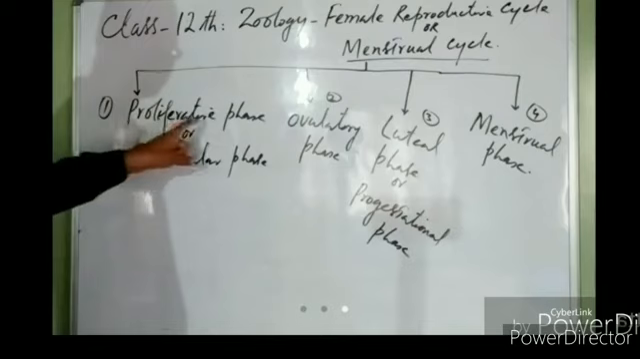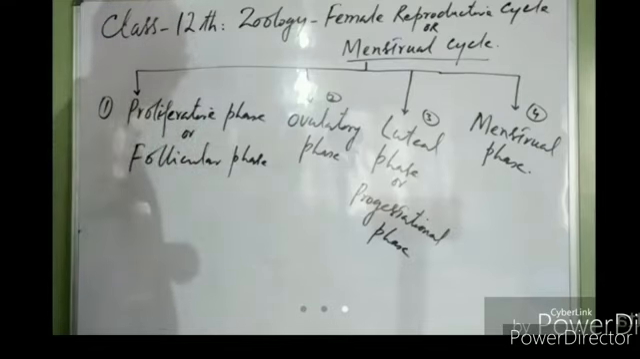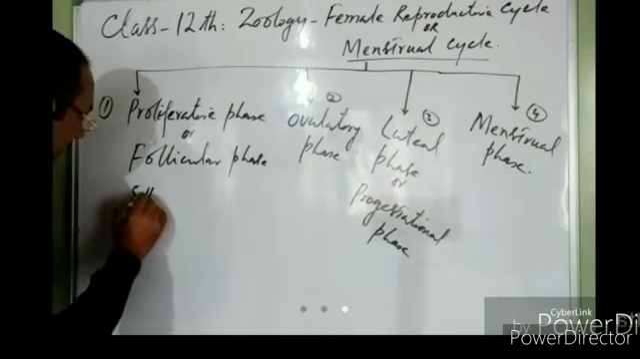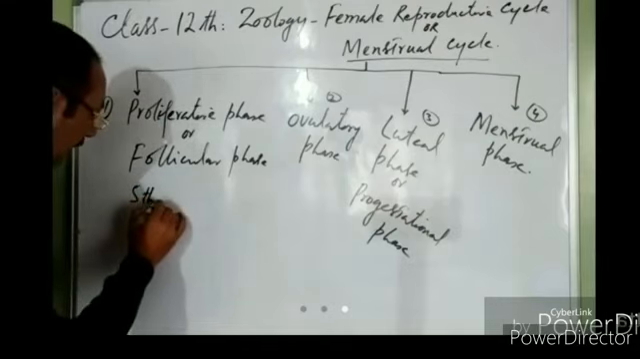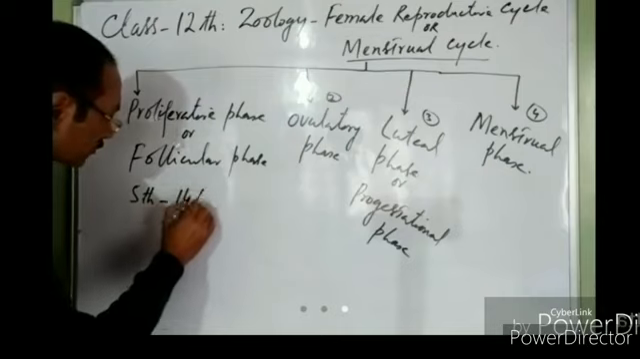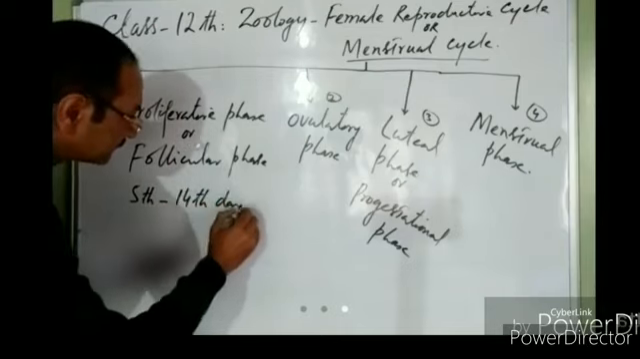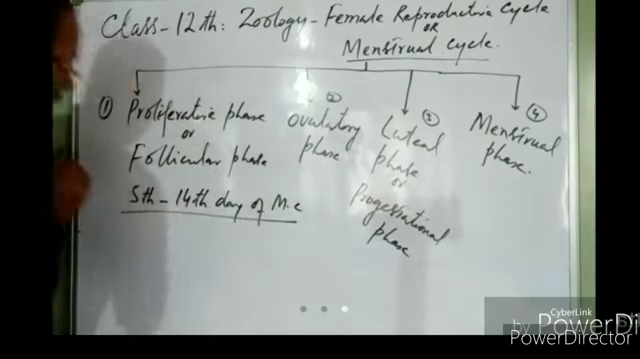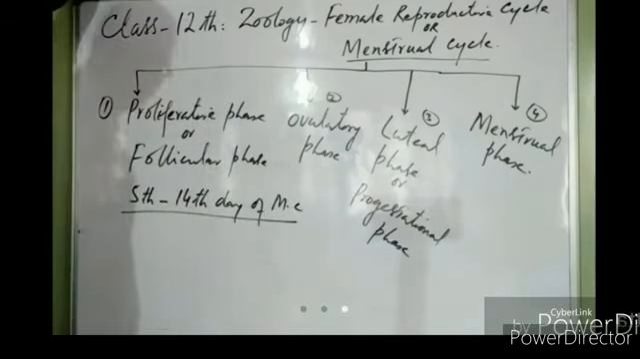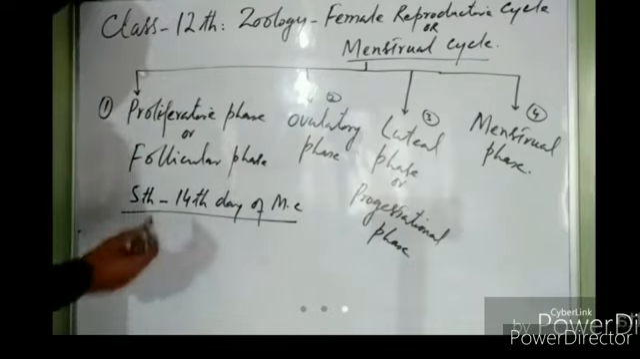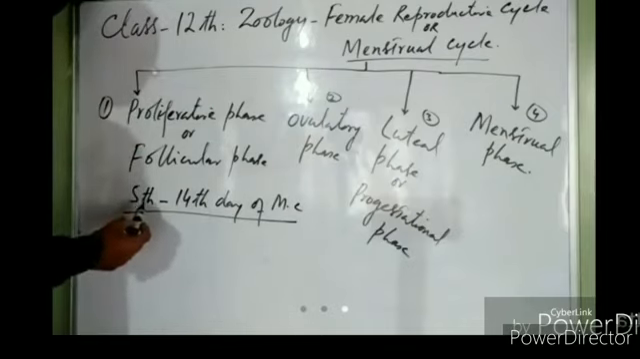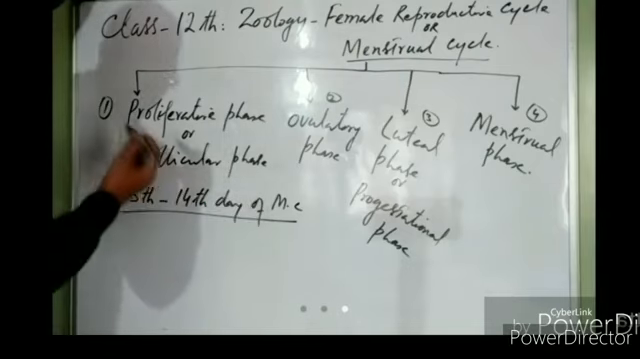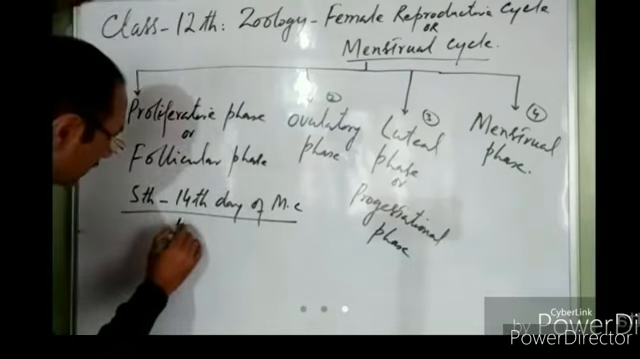The first phase, which is known as proliferative phase or follicular phase, begins from the 5th day of the menstrual cycle and continues up to the 14th day of the menstrual cycle, right? This phase lasts for some 10 to 12 days.